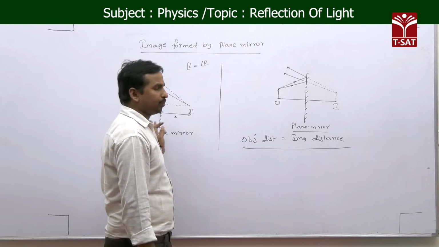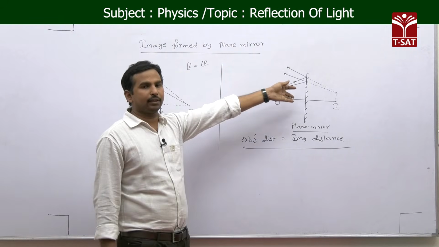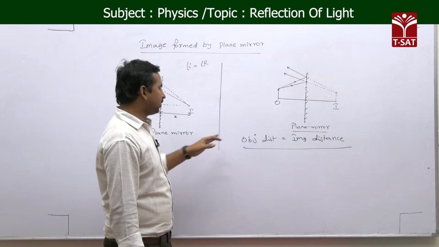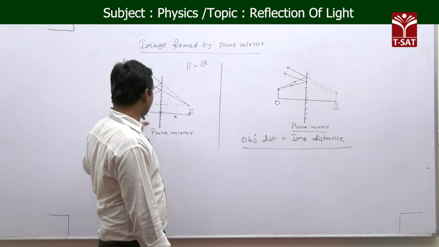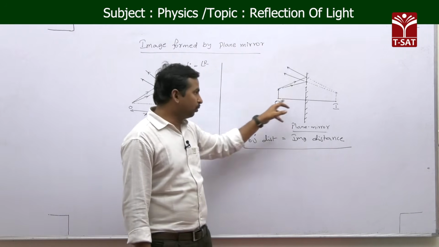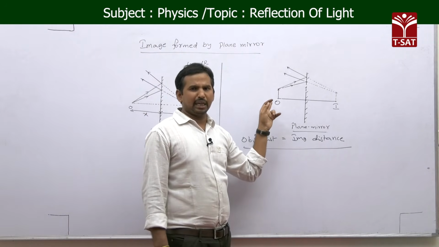You can take a point object or an extended object. In both cases, object distance is equal to image distance, and not only that, if you observe, the object and image both are forming in the same line.